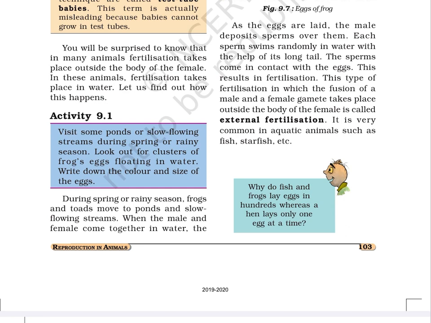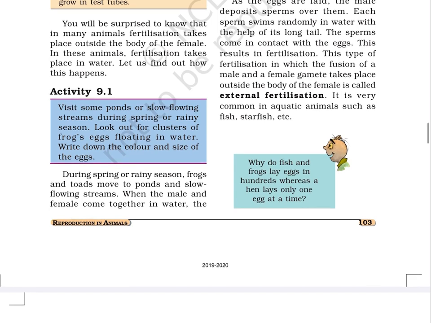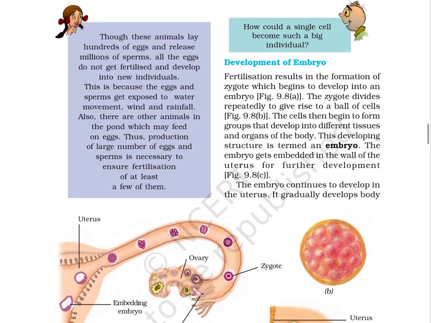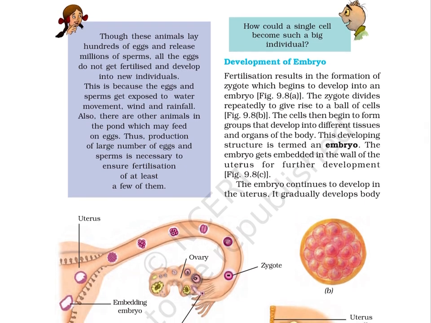Now, Bujo has a question. Why do fish and frogs lay eggs in hundreds, whereas a hen lays only one egg at a time? Page number 104. Paheli answers, though these animals lay hundreds of eggs and release millions of sperms, all the eggs do not get fertilized and develop into new individuals.